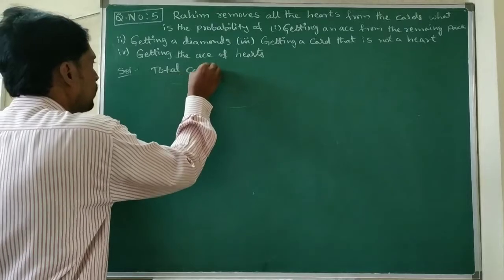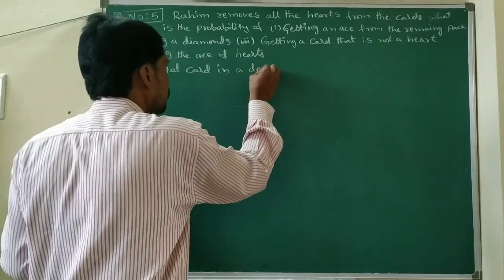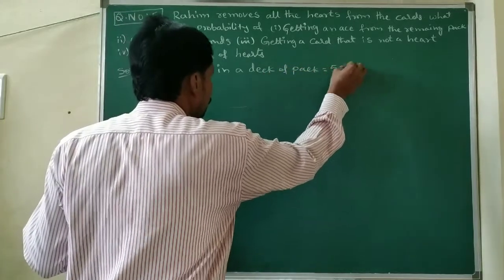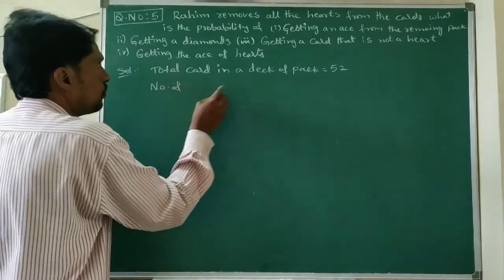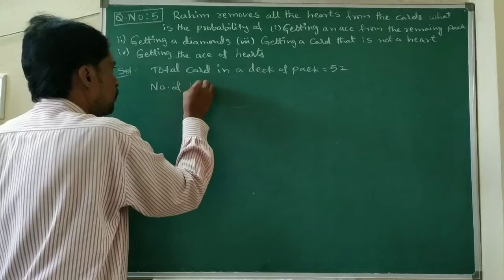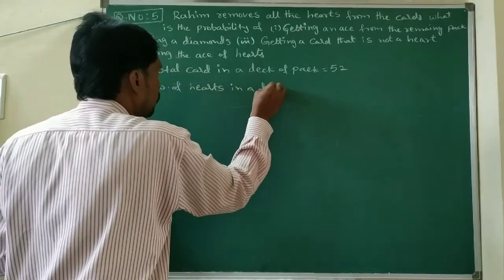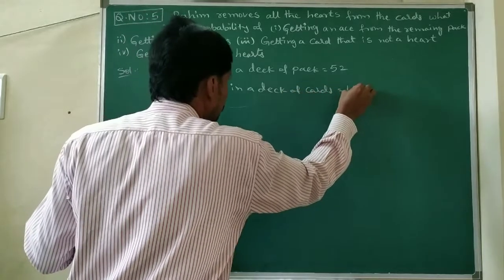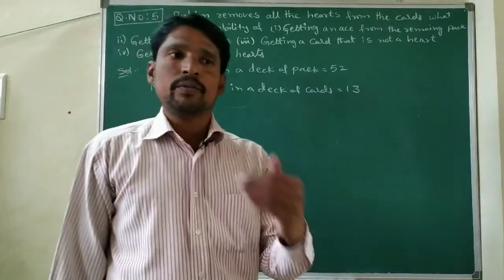Total cards in a deck of pack equal 52. What did he remove? Heart cards. The number of hearts in a deck of cards equals 13. How many is it? In the heart cards, it will be 13.